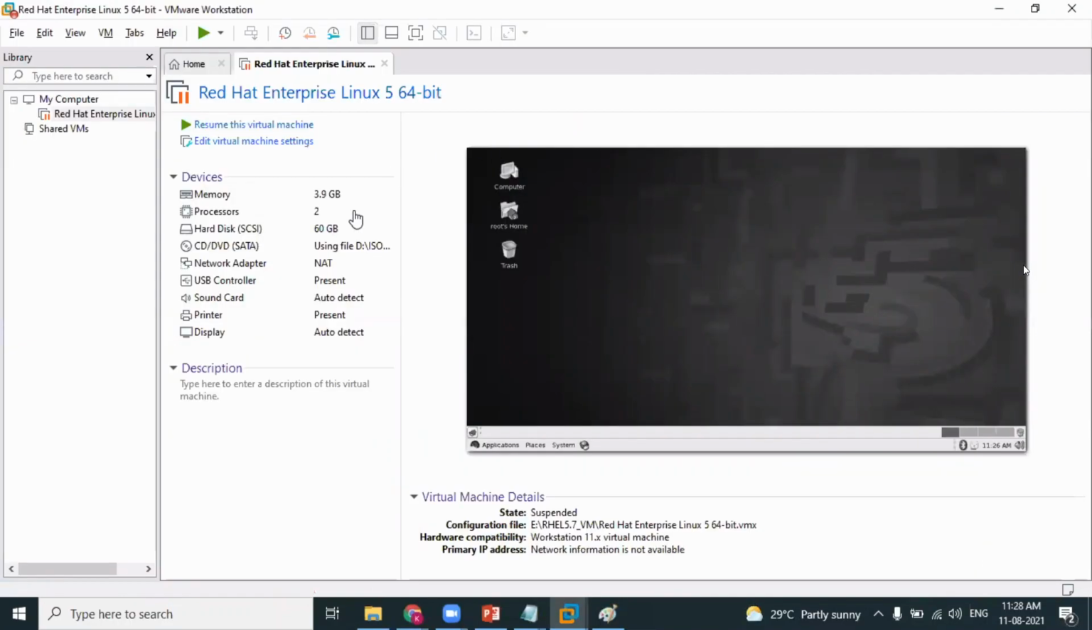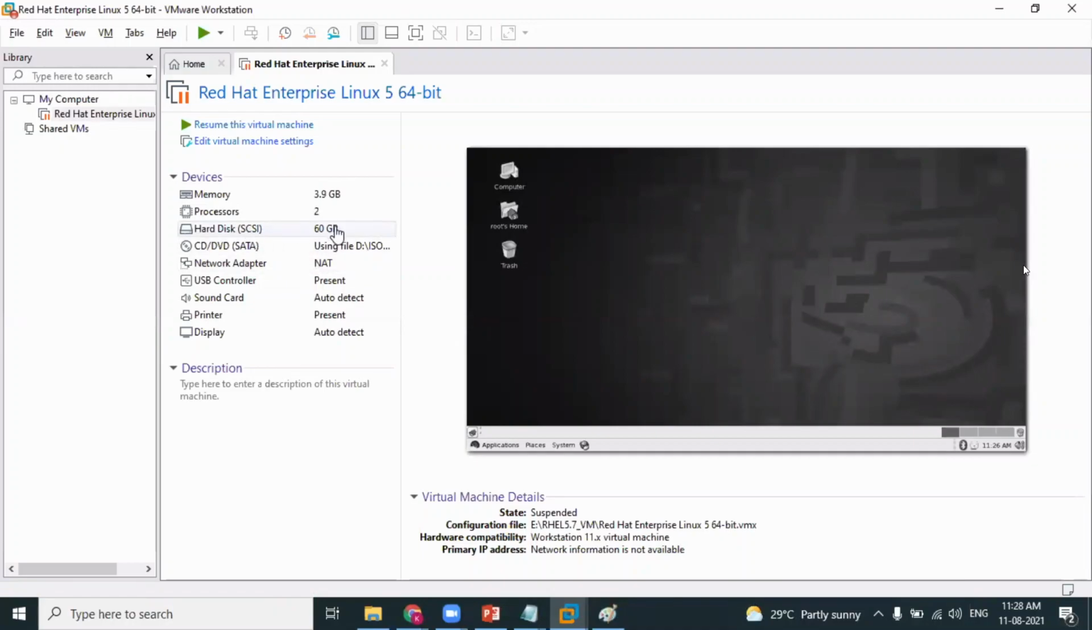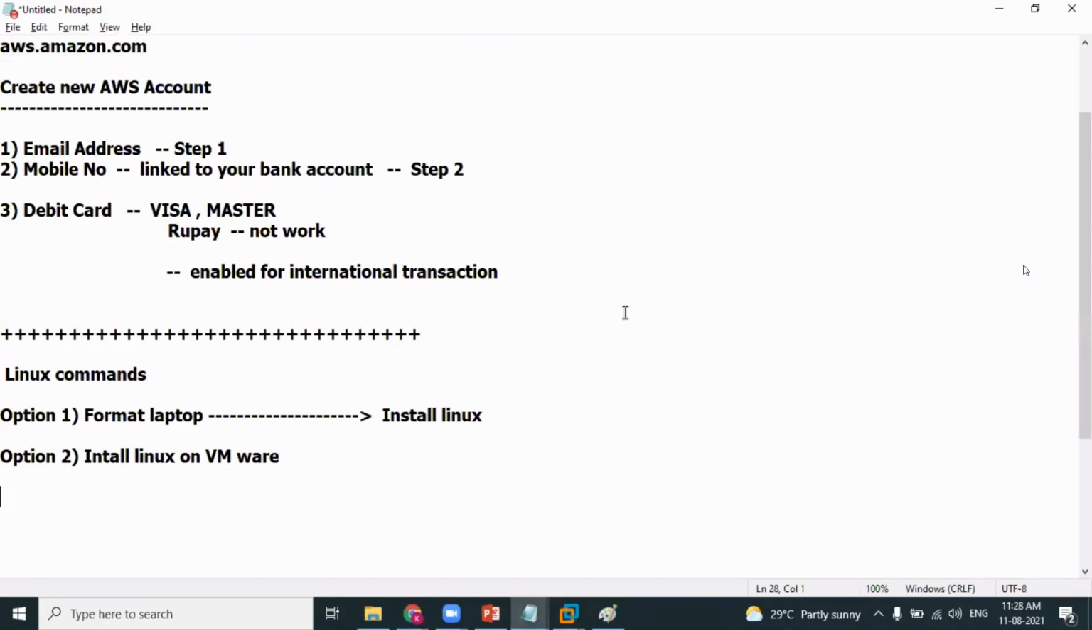How many processors have I allocated? 2 processors I have allocated. And how much hard disk space have I allocated? Out of 500 GB of hard drive space, how much have I allocated? You can see here the hard disk has 60 GB.